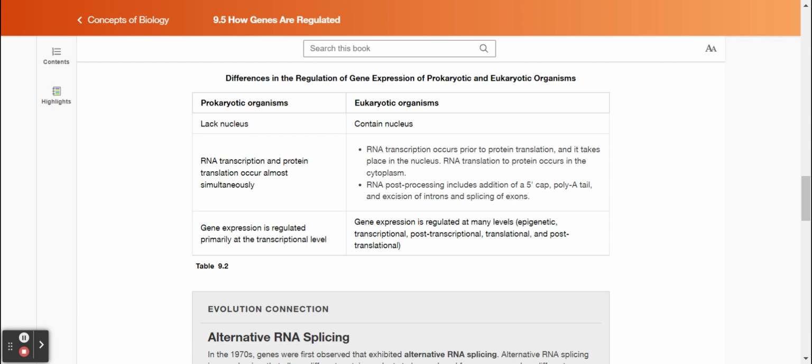In prokaryotic organisms, gene expression is regulated primarily at the transcriptional level. In eukaryotic organisms, gene expression is regulated at many levels, including epigenetic, transcriptional, post-transcriptional, translational, and post-translational.